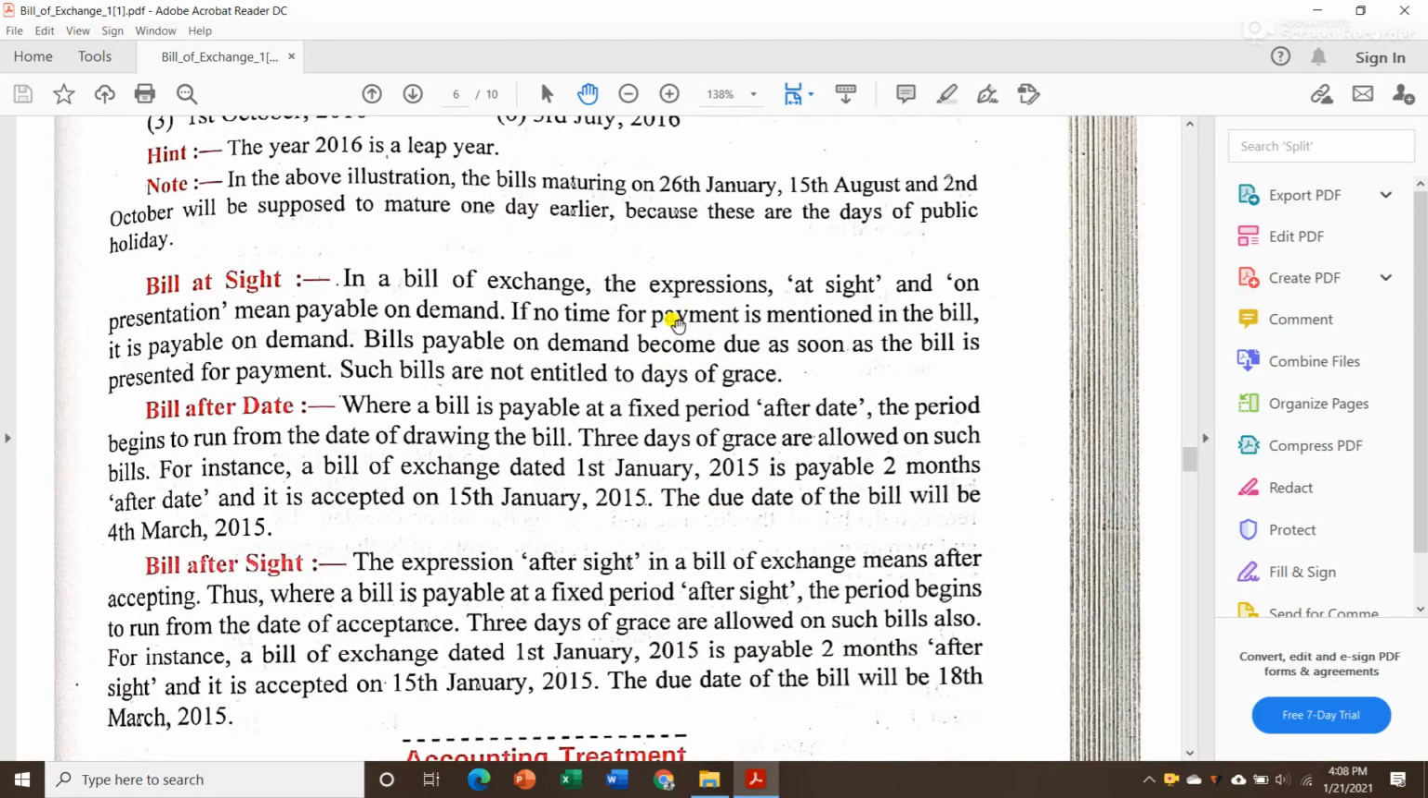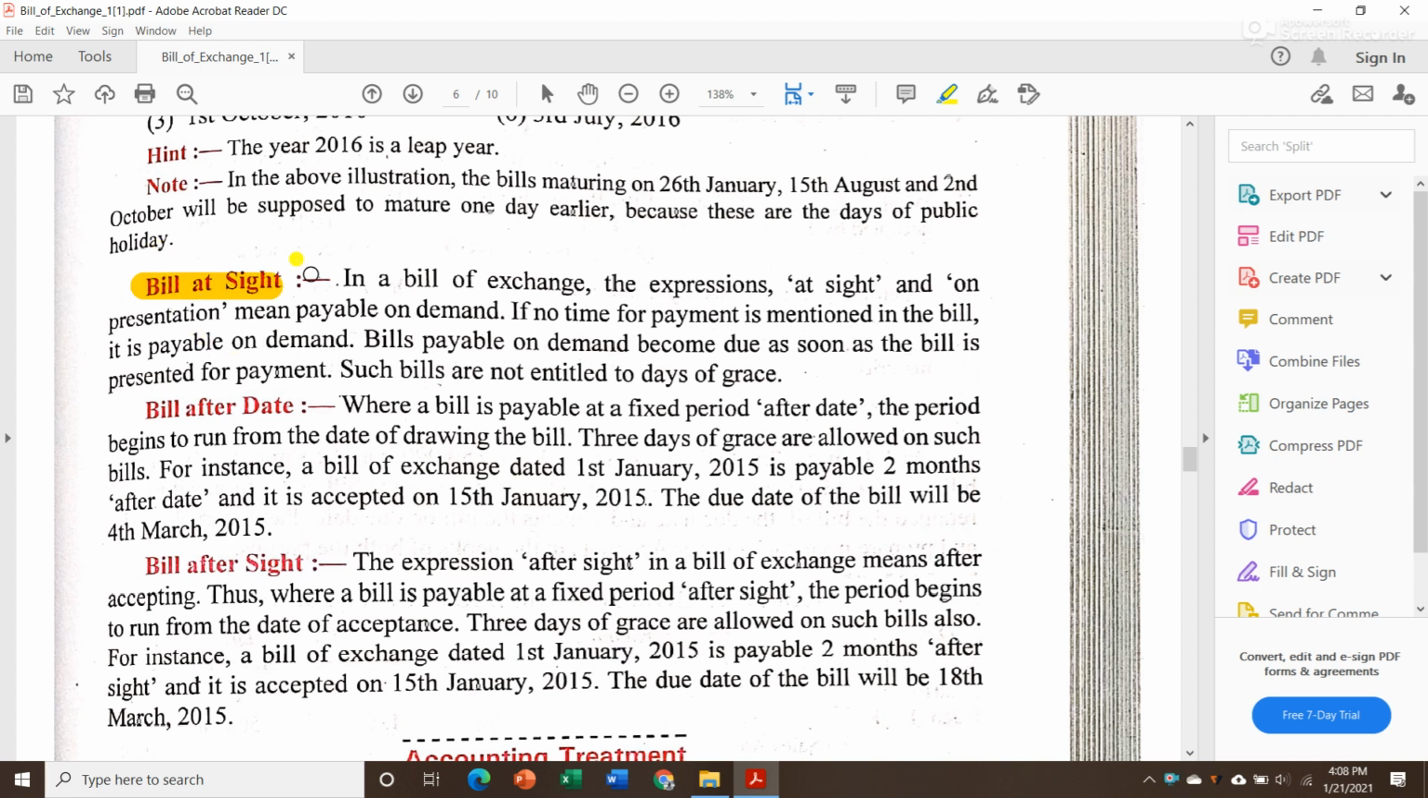Hello students, in our previous session we started bills of exchange and saw how to find the date of maturity. In this session we will be discussing some terms. The first term that we are going to discuss is bill at sight. Bill is nothing but your bill of exchange.